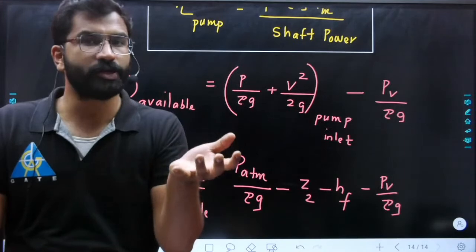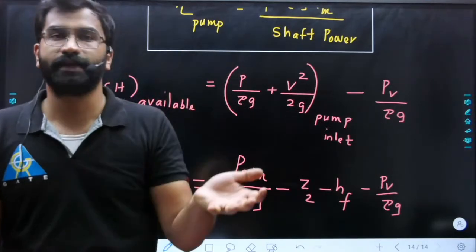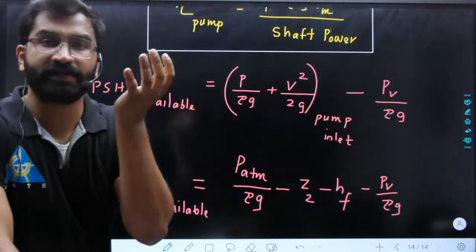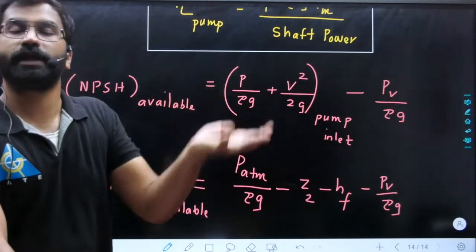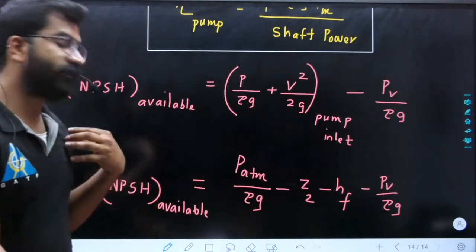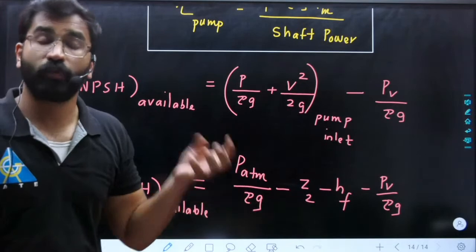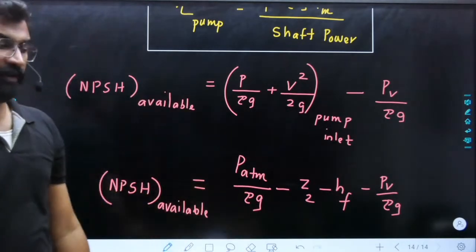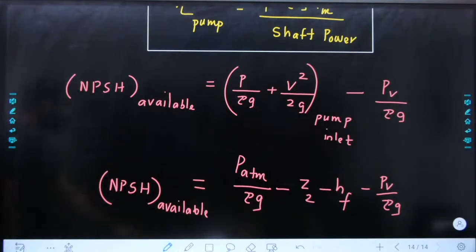The pressure at the impeller eye is very low, and we cannot measure it. Okay. So by using different experiments, the manufacturers will give us the required value of NPSH. Before installing the pump, we need to check whether the NPSH available is sufficient or not. Why? Because we need to prevent cavitation.